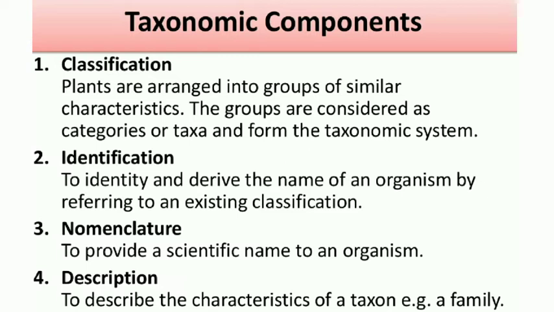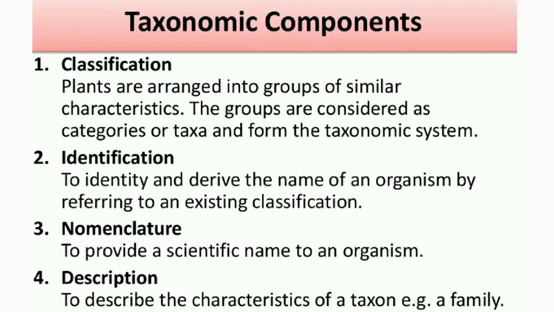Scientific name refers to, if it is a plant, a botanical name. If it is an animal, it is given a zoological name. Like that, for various groups of organisms, there are various classification systems and nomenclature systems. Using those nomenclature systems, they must be given certain names.